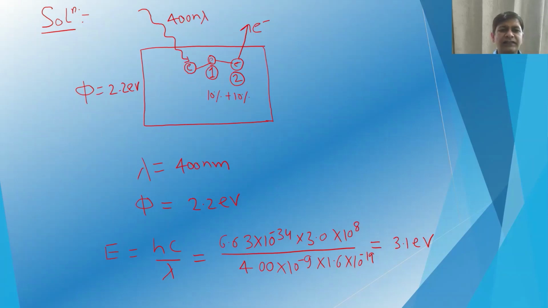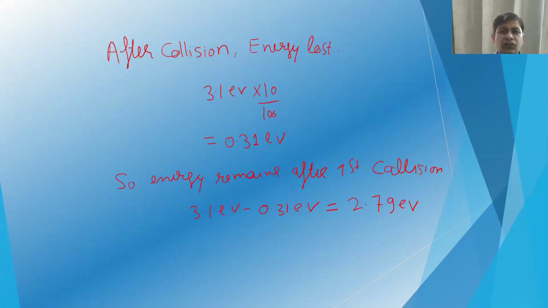So wavelength given is 400 nanometer and work function is 2.2 electron volt. We have to calculate the energy corresponding to the photon. So this is hc by lambda, which will be 6.63 times 10 to the power minus 34 into 3 times 10 to the power 8 divided by 400 times 10 to the power minus 9, divided by 1.6 times 10 to the power minus 19. That will be equal to 3.1 electron volt. After the first collision, the energy loss is 10%, so 0.31 electron volt energy will be lost.